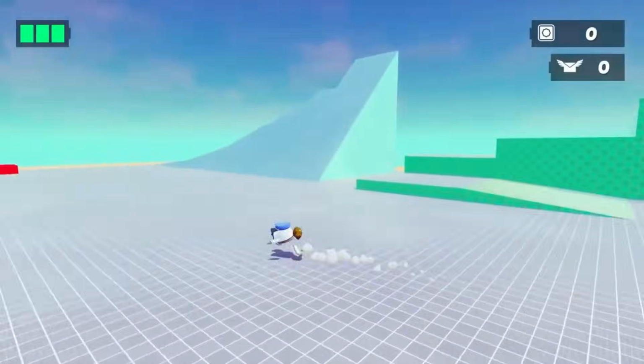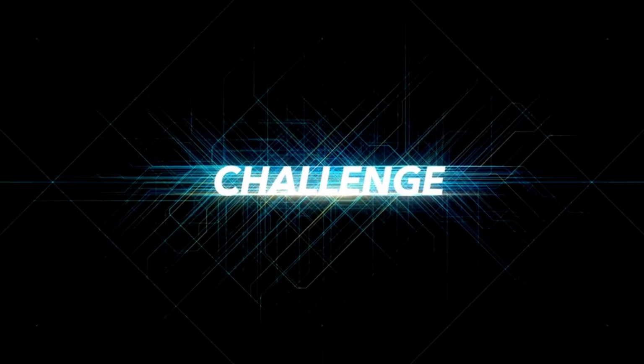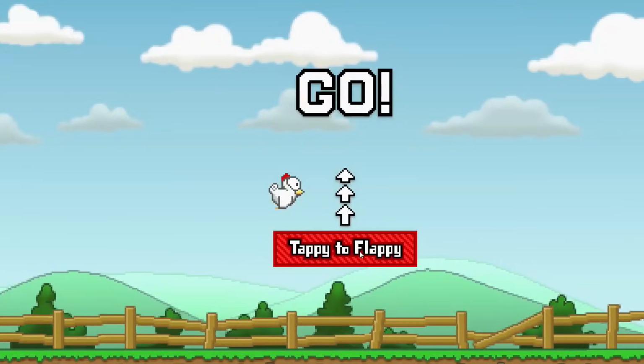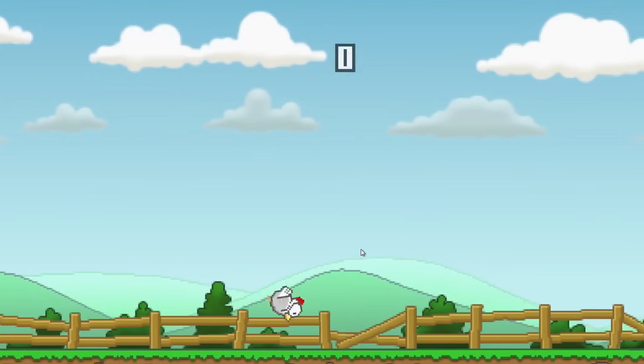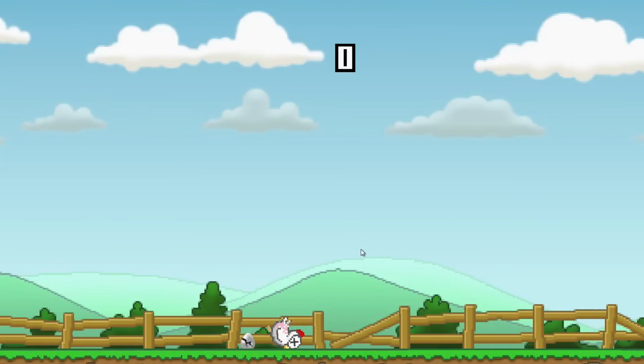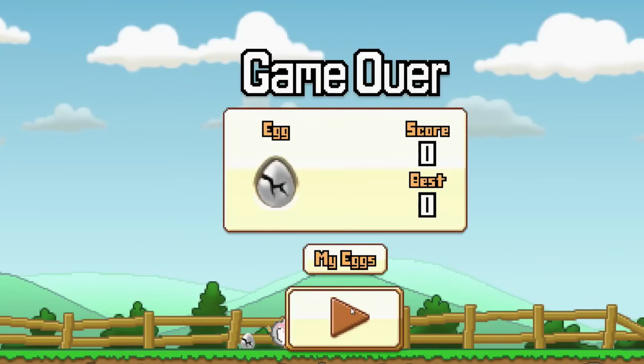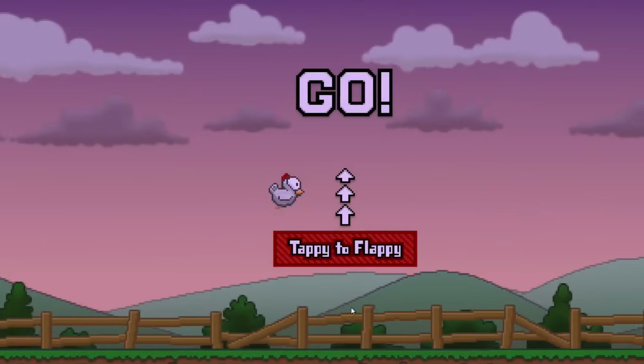Okay, so your first challenge is going to be to create a game in just 1 hour. This forces you to work quickly and focus on the absolute basics. The game can be as simple as a single level. It doesn't need to be complex. The aim is to challenge yourself to create a full game in 1 hour. You can prepare the game that you're going to make in 1 hour ahead of time to help you.